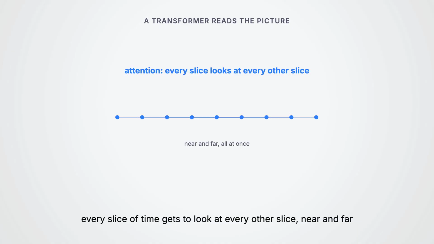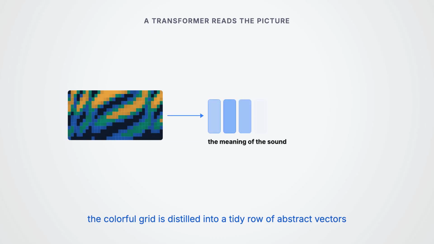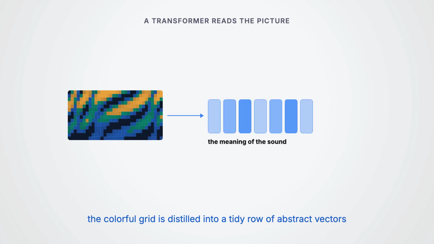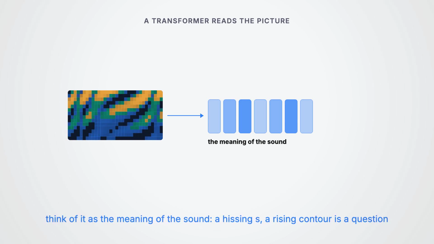Out of this, the colorful grid is distilled into a tidy row of abstract vectors, the encoder's representation. Think of it as the meaning of the sound. This shape is a hissing S, this rising contour is a question. And the encoder does this once over the whole 30 seconds before a single word is written.